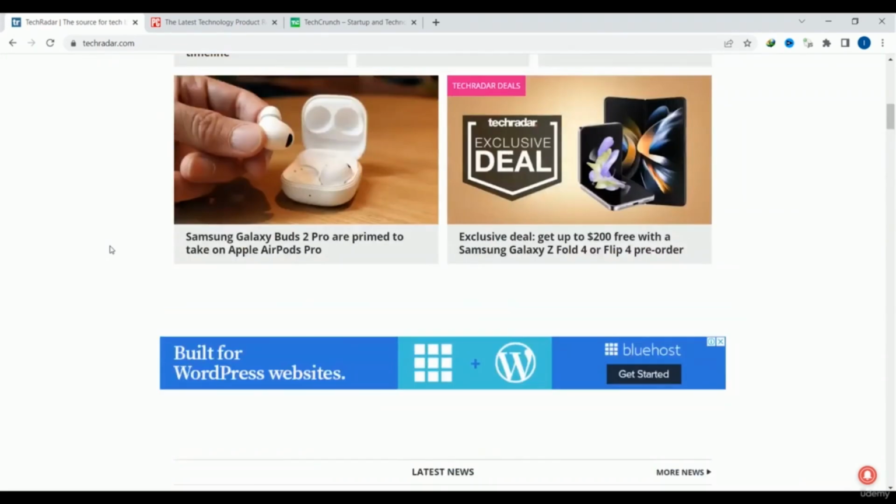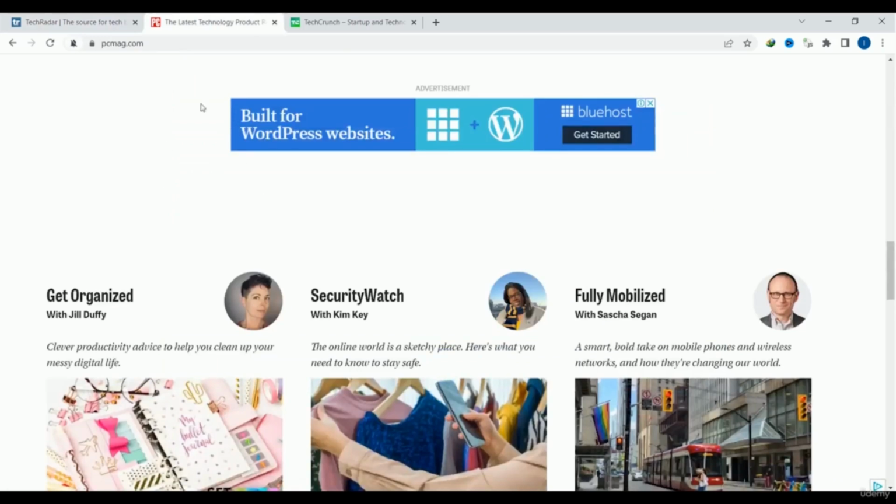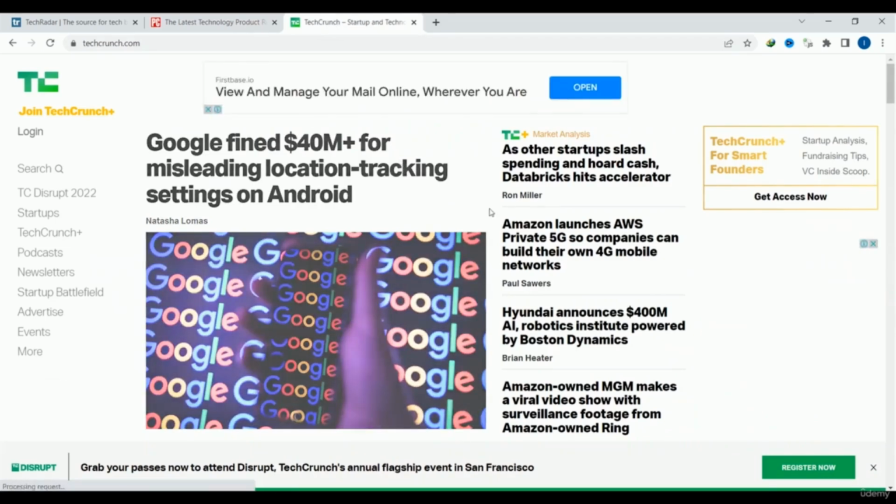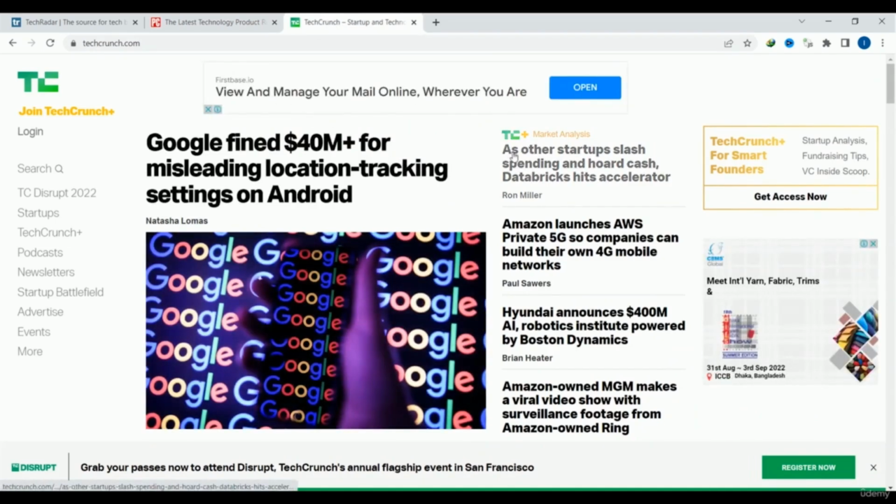And how are they earning? They're earning from Google AdSense, and they're earning from affiliate marketing. You can take a look over here. This is an ad from Google. In this PCMag, we have an ad from Google. In our TechCrunch, we have an ad from Google.